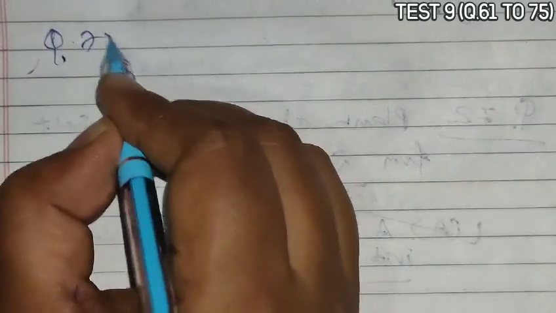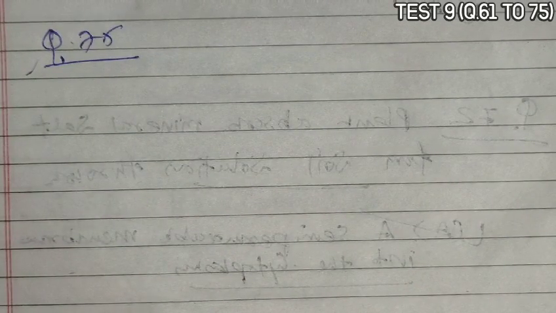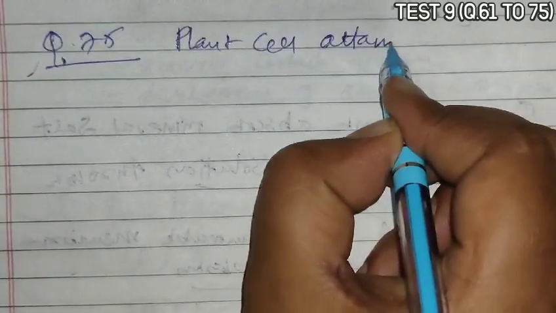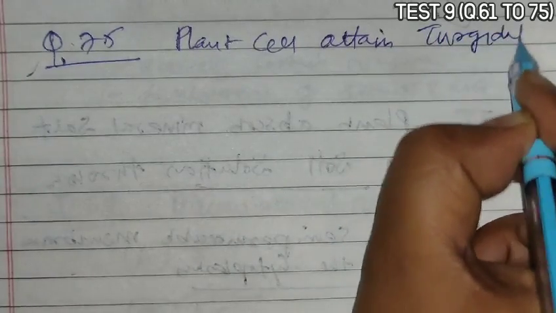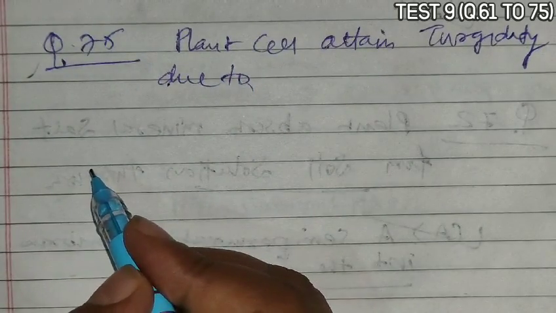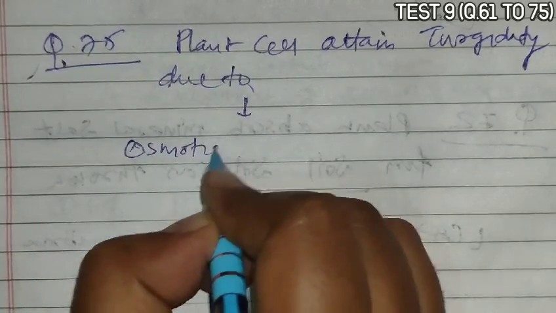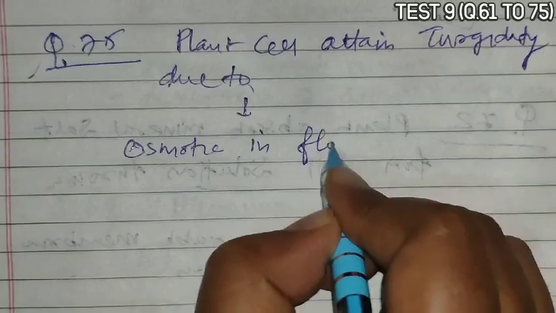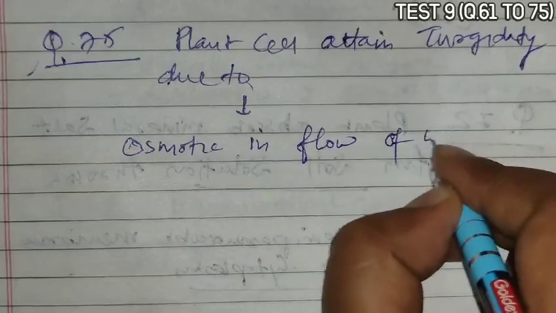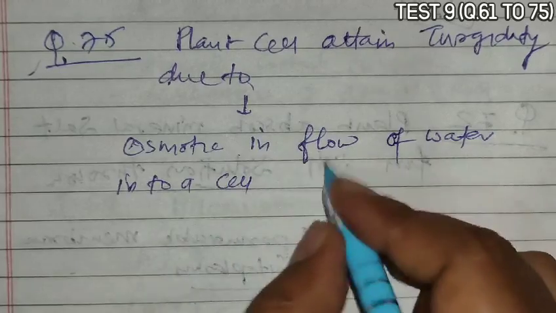Next is question 75. It asks that a plant cell attains turgidity due to. Turgidity happens due to an increase in water, and that increase in water content occurs due to the osmotic inflow of water into a cell.